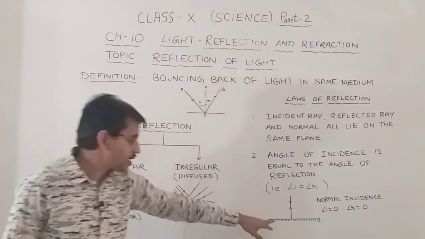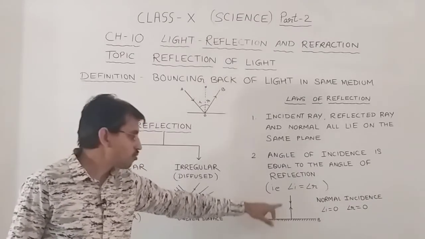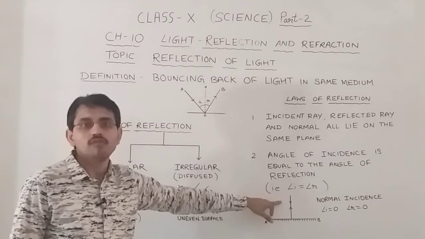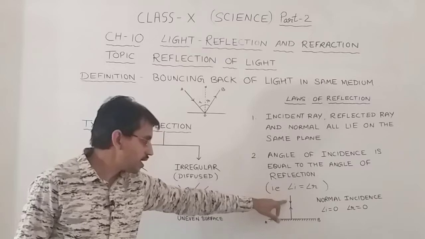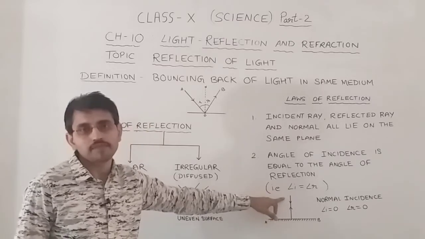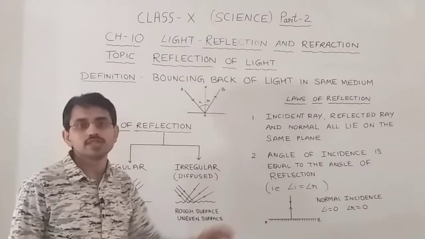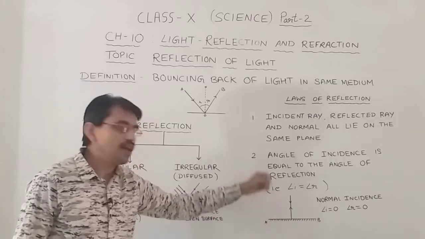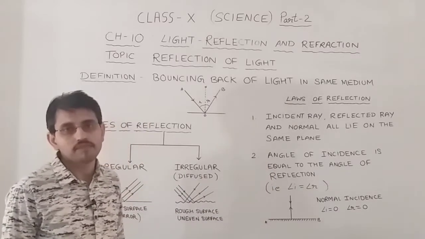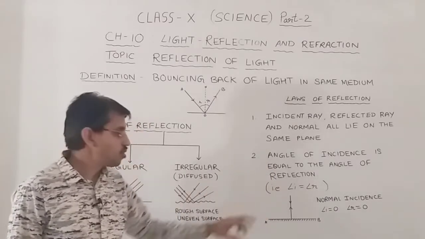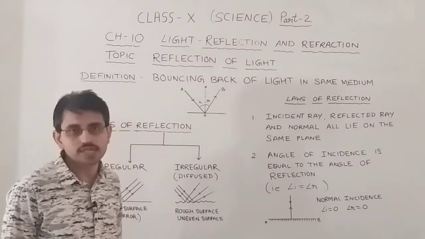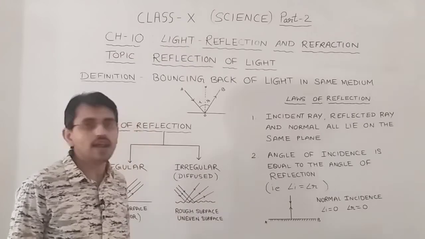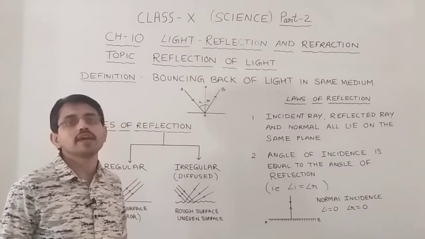Now look at this figure. In this figure I have shown what happens to the light ray when it is reflected normally from the surface. Normally means here you can see I have drawn only one line. The same line is indicating the incident ray, reflected ray and it is overlapping the normal. All three at one place. So in this case it is called normal incidence or perpendicular incidence, and in this case the angle i and angle r both are taken as 0.